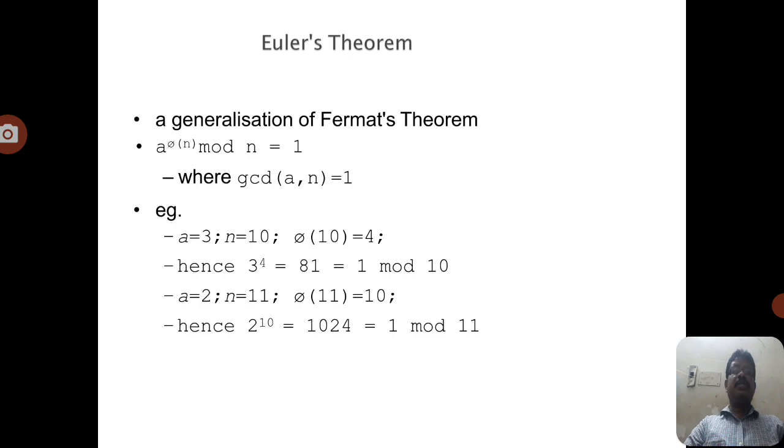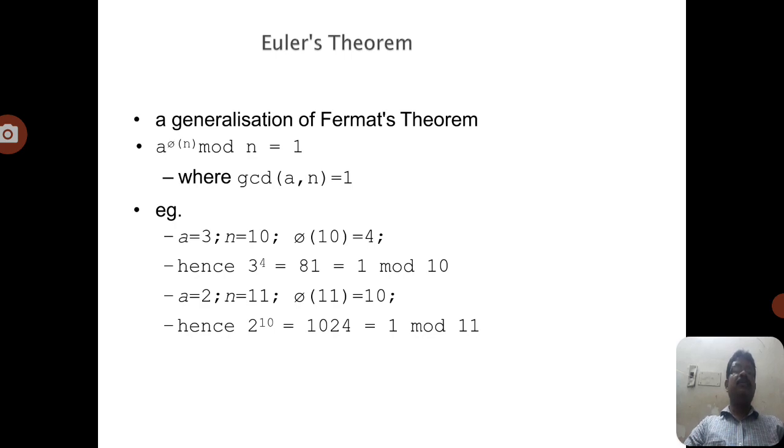For any integers a and n that are relatively prime, you can observe that the GCD of a and n equals 1. That is, if a and n are relatively prime, then the GCD of the two numbers equals 1.